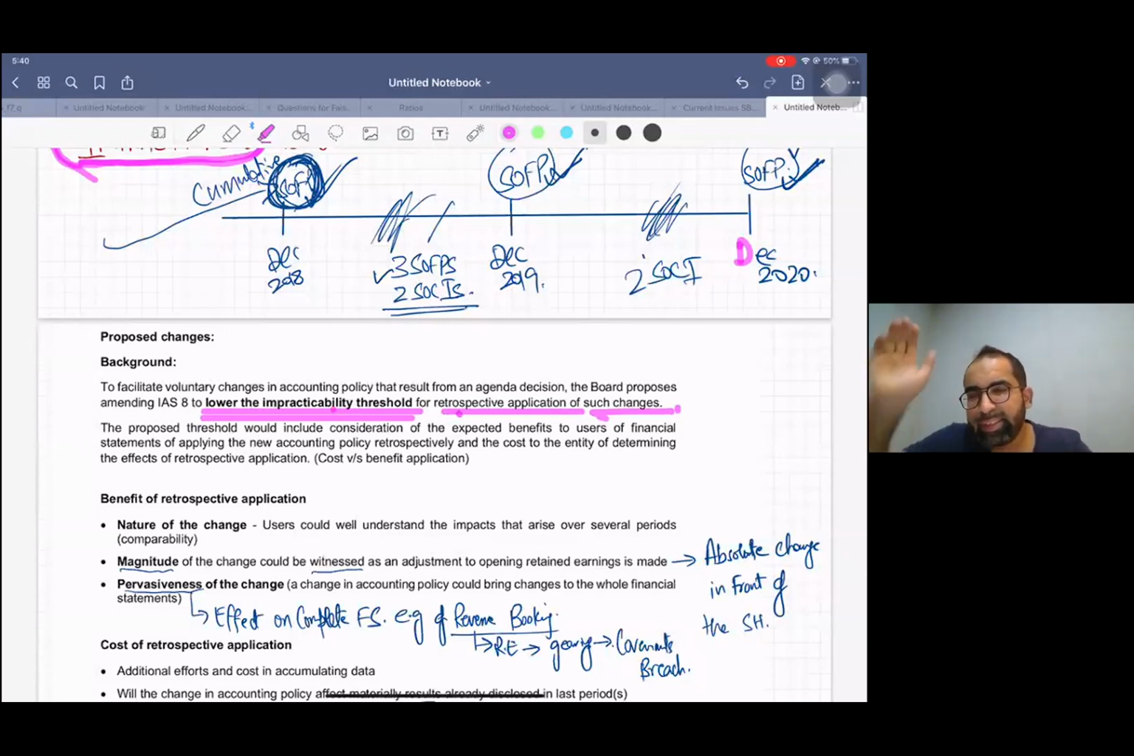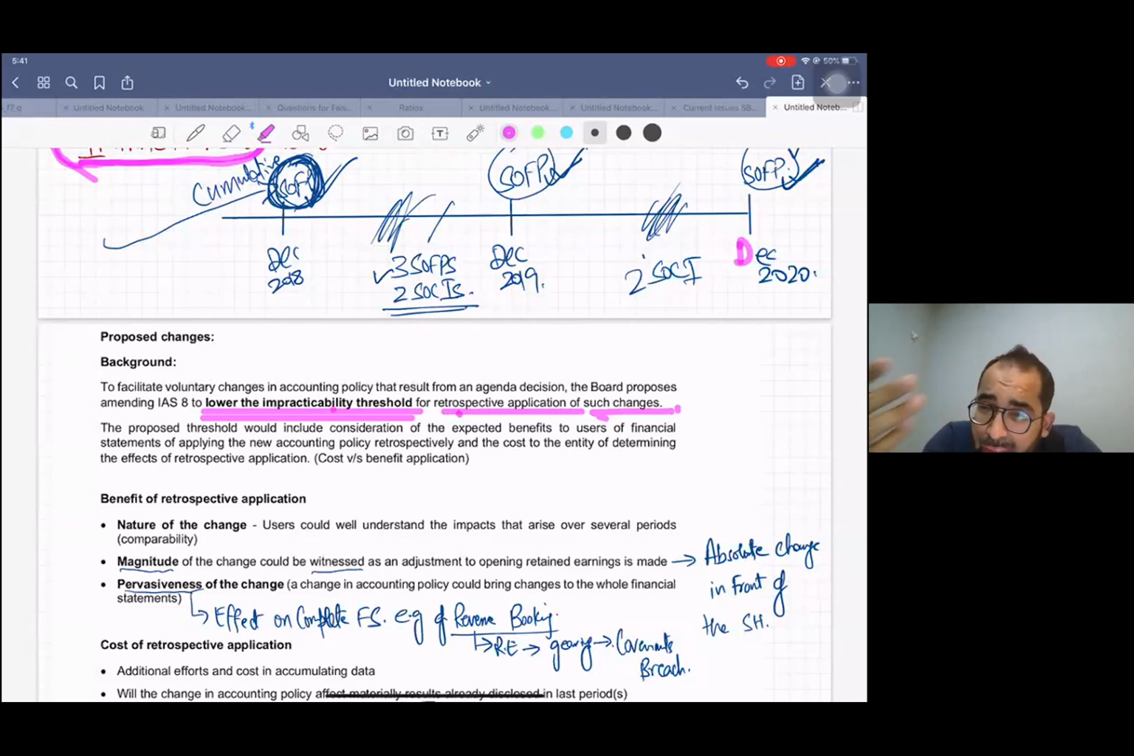Now one more question. Sir, why now in 2020 is the board planning to give relaxation on this standard? Look at the reason. You can see that in the last 5 or 10 years, there are a lot of new accounting standards. Because of a lot of new accounting standards, there are new treatments, and new treatments take over the existing treatments.